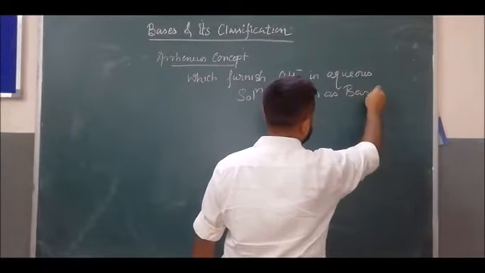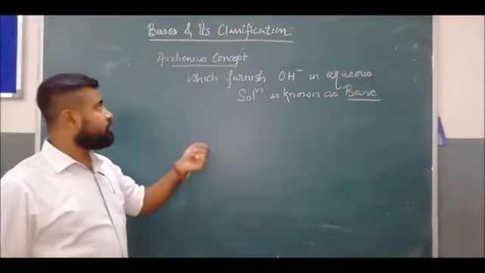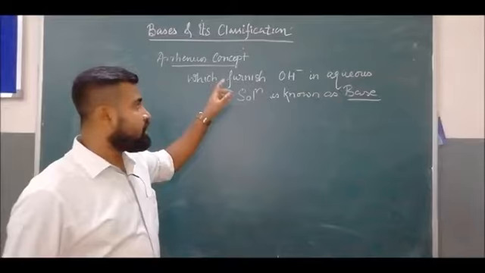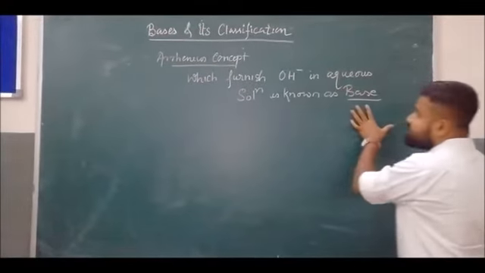So according to Arrhenius, if the chemical substance furnishes hydroxide ion in aqueous solution, it is known as a base.